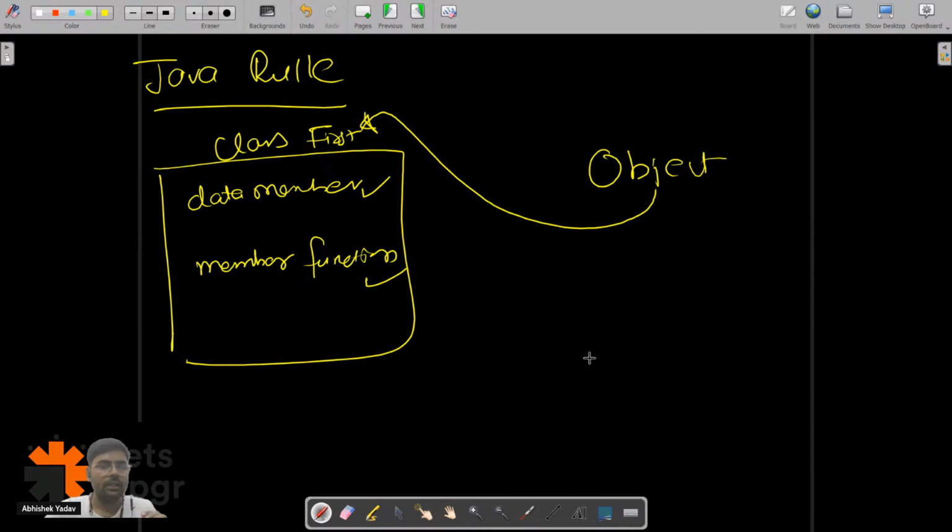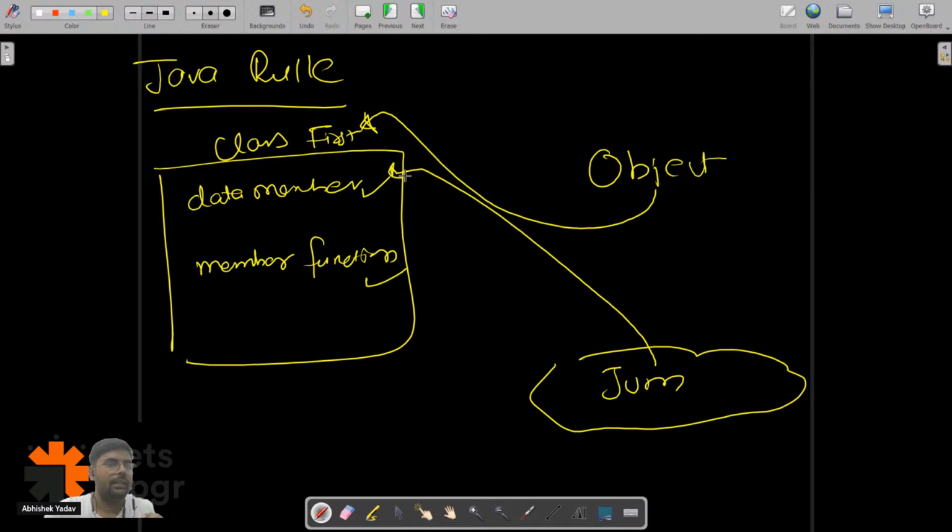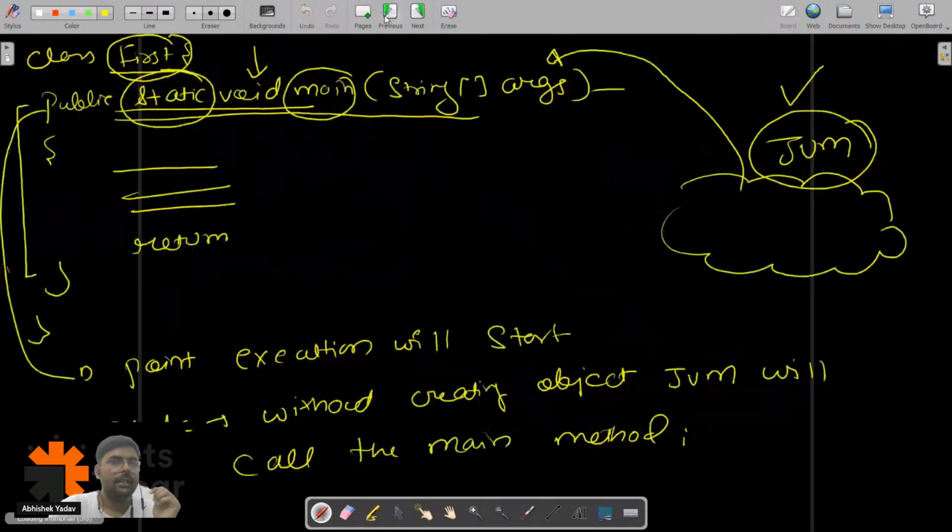But JVM is saying, hey, you are the entry point from where the execution will start, and since I have not executed any line of the code, how will I create the object? So what we are doing is making the main method static. The moment I make the main method static, we can access the method without creating the object. This is a simple conclusion. If you make any method static, you can call that method without creating the object.